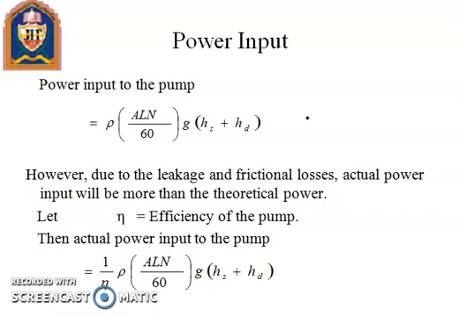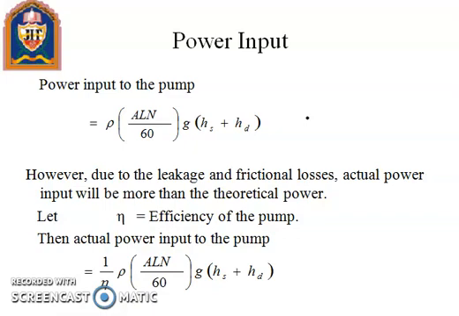Let the efficiency of the pump be eta, then actual power input to the pump equals 1 upon efficiency of the pump into density of water g ALN upon 60 into Hs plus HD.